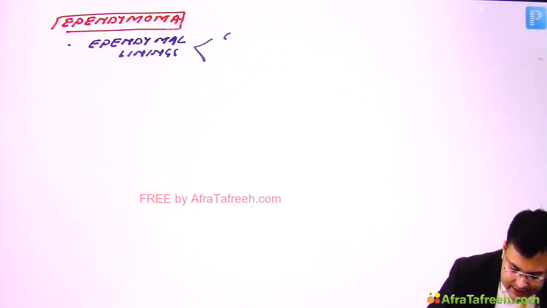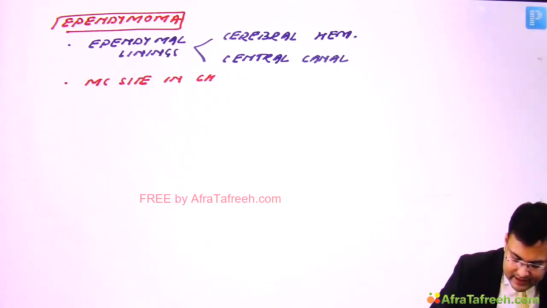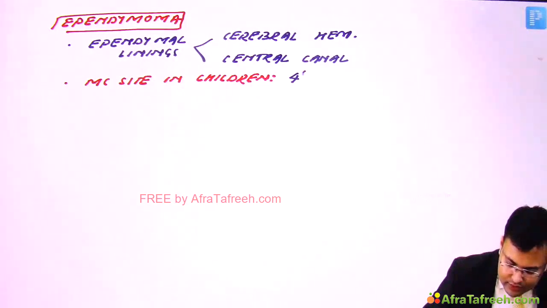So it arises from ependymal linings of the cerebral hemisphere and remnants of the central canal of the spinal cord. What is the most common site in children? That is the fourth ventricle.